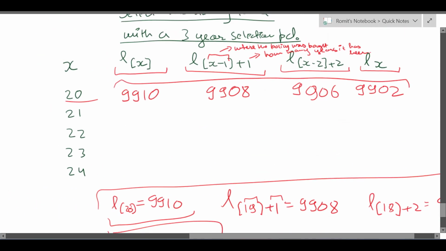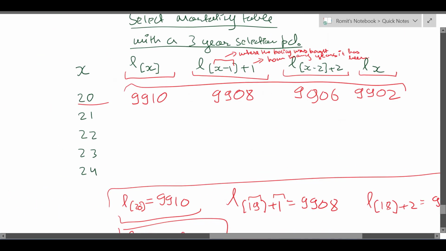The progression of a life in the case of a select mortality table is diagonal. Okay, if a life is currently here, they are at L[20]. Next year they will be here, L[20]+1, because 21 minus 1 is 20, plus 1, so they'll be here.